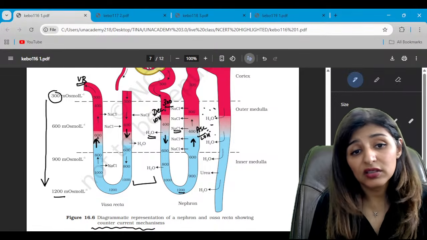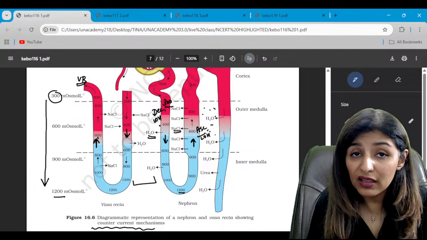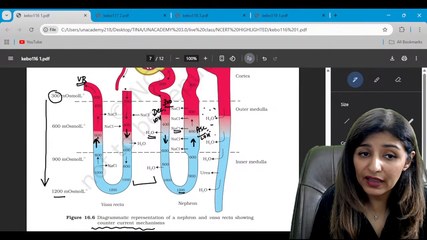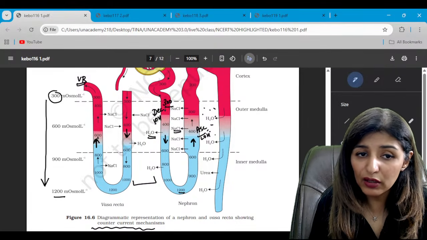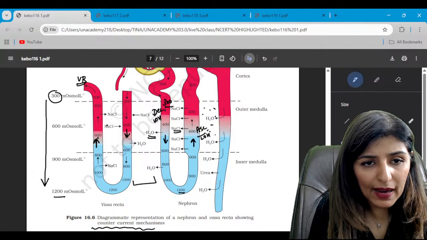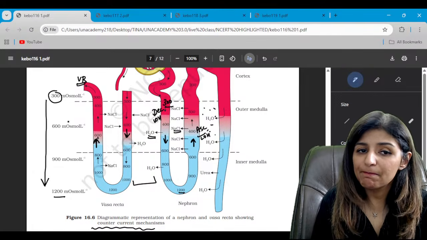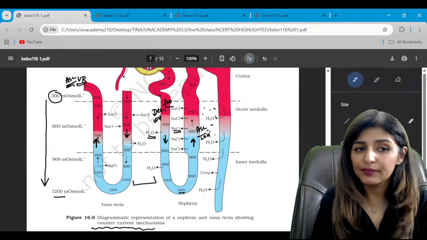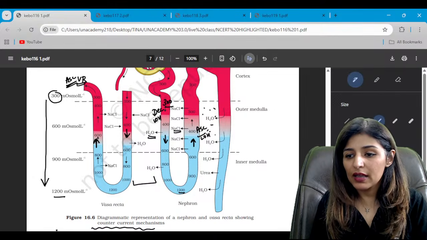See here, in the descending loop of Henle and ascending vasa recta, do you see there is opposite flow? This is ascending vasa recta. Is that clear?